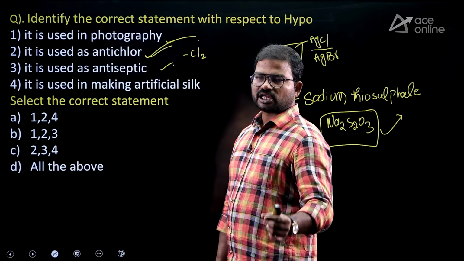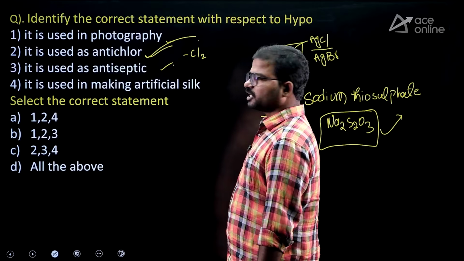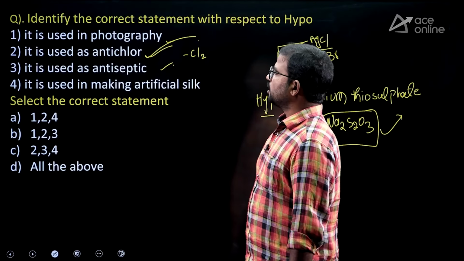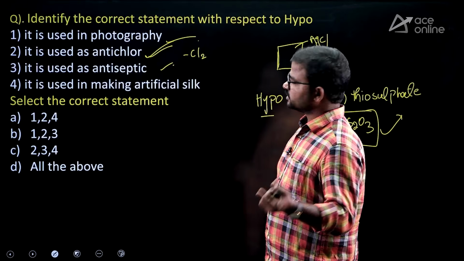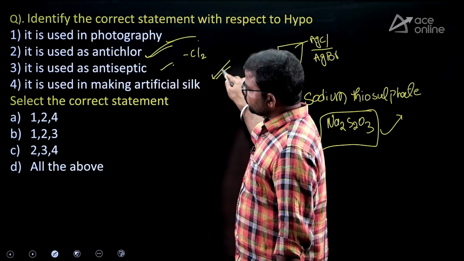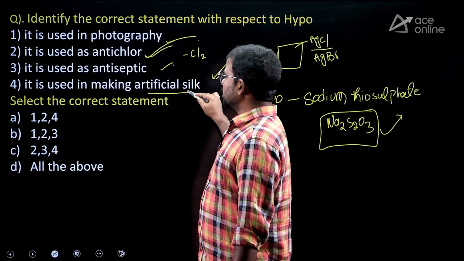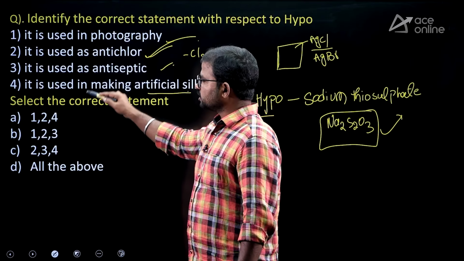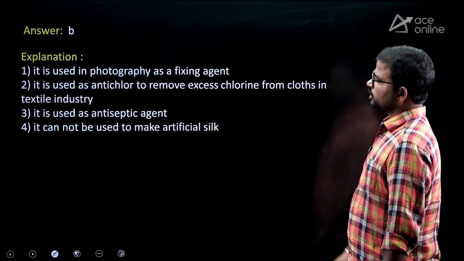You can observe this especially in psoriasis, where such chemical ointments can be used to reduce the impact of psoriasis. The fourth statement is not correct, because it cannot be used to make artificial silk. So, the correct one is option B only: 1, 2, 3.